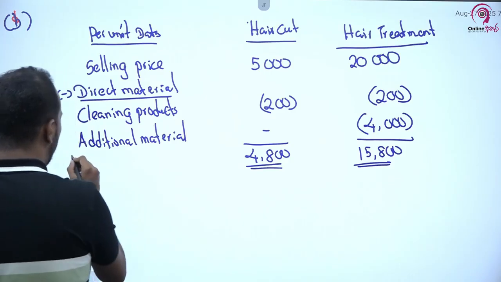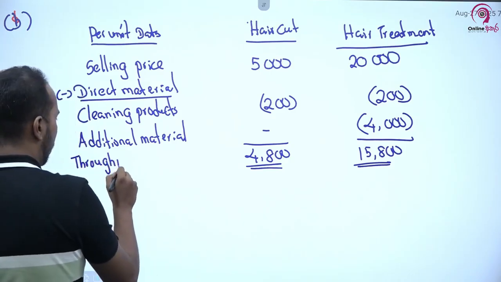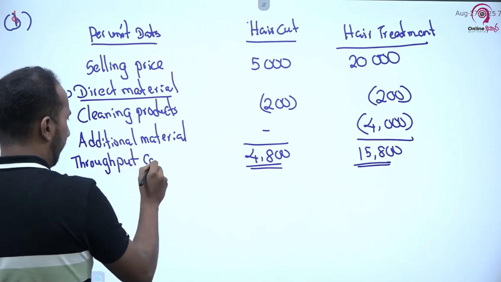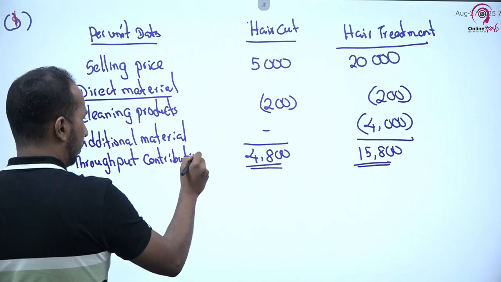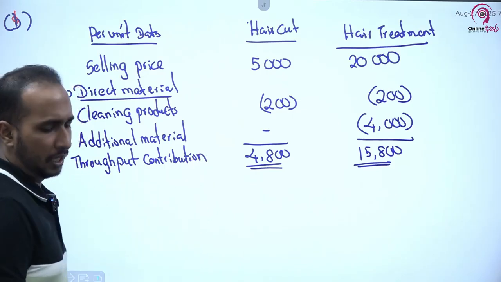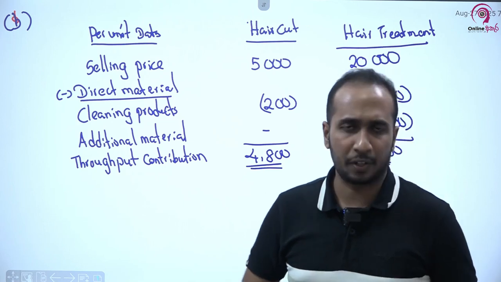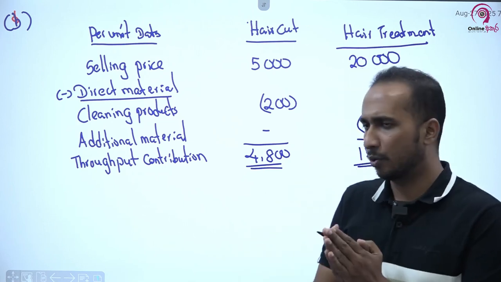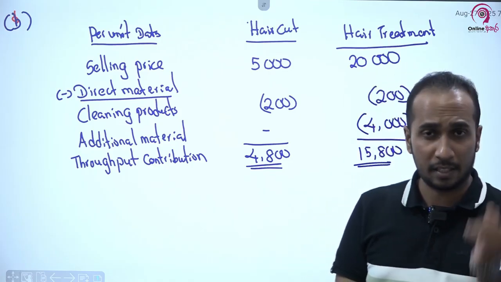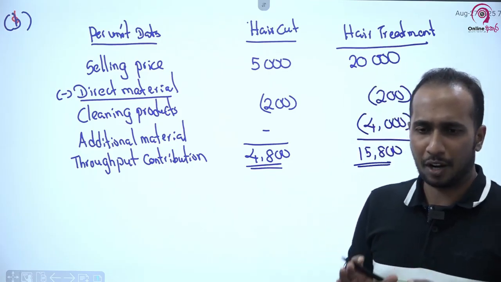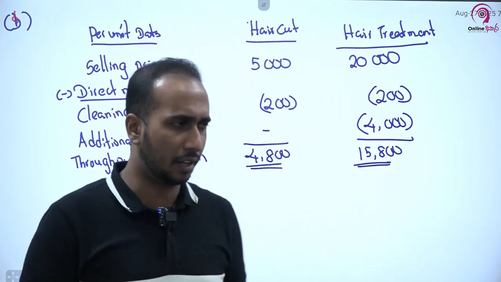So this is called throughput contribution. මෙන්න මේකට අපි කියනවා ළමයි throughput contribution එක කියලා, right? So this is the throughput contribution. We should try to maximize this throughput contribution. That is the point we need to understand. ඒක තමයි අපි දැන් කරන්න try කරන්න ඕනේ.